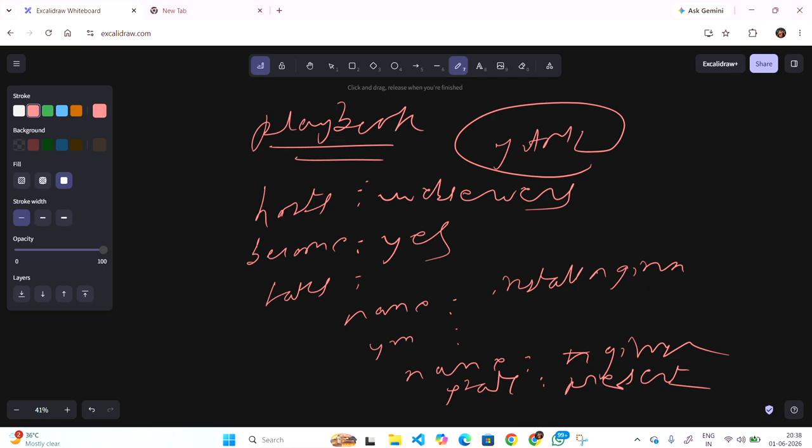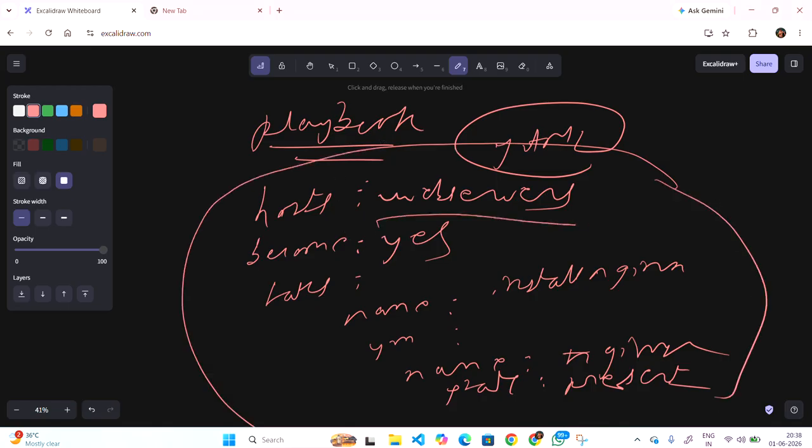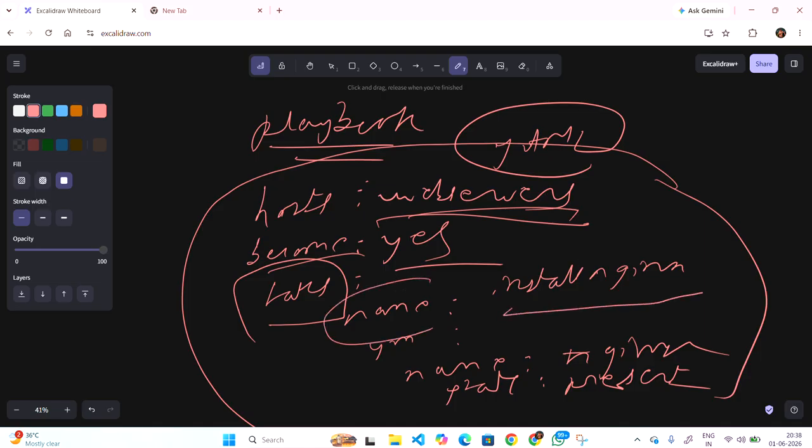So now what is happening with this command? In the background, Nginx server is running on all your servers. Hosts: web server, become yes. Then for the task we give the name, like install Nginx, yum name equals Nginx, state is present.